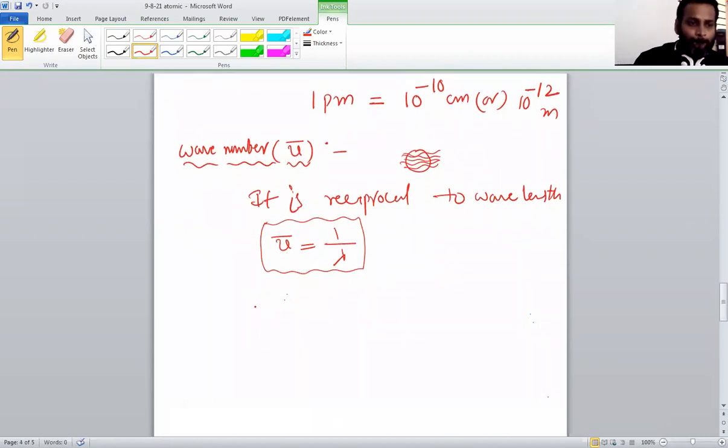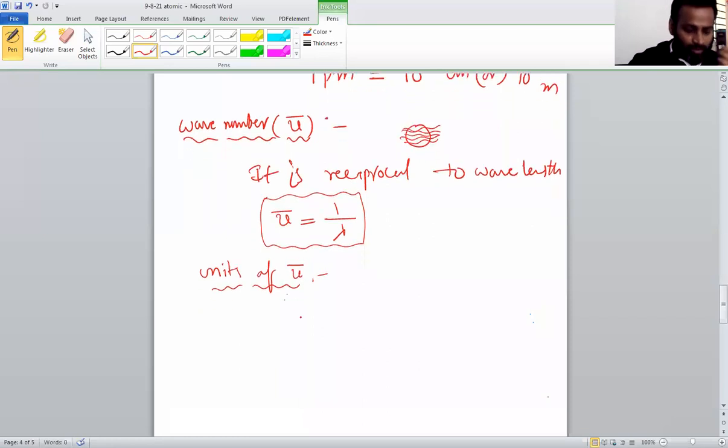Wave number is a reciprocal of wavelength, so nu bar equals 1 by lambda. What are the units of wave number? Just the reverse: 1 by centimeter, 1 by meter, 1 by angstrom, 1 by nanometer or 1 by picometer. Simply, I can write centimeter inverse, meter inverse. These are very important.